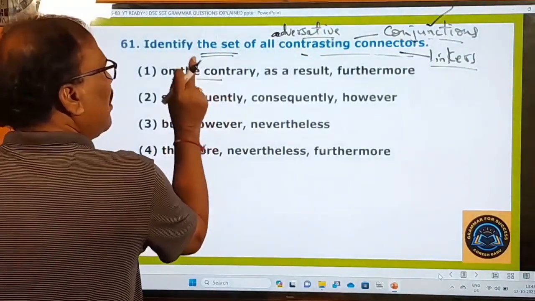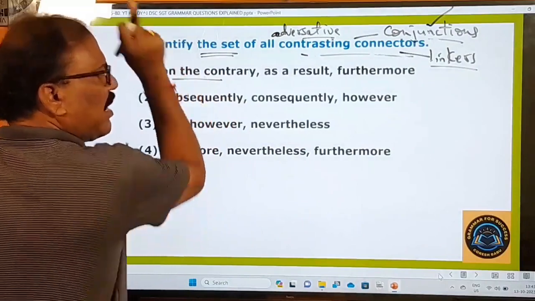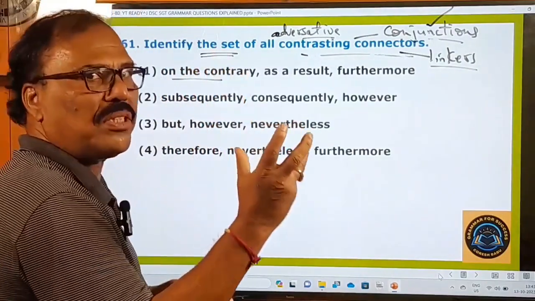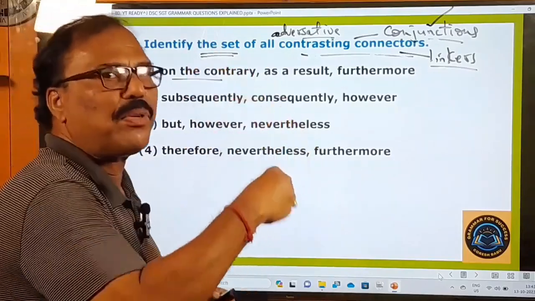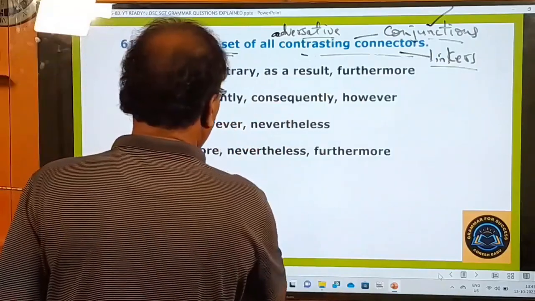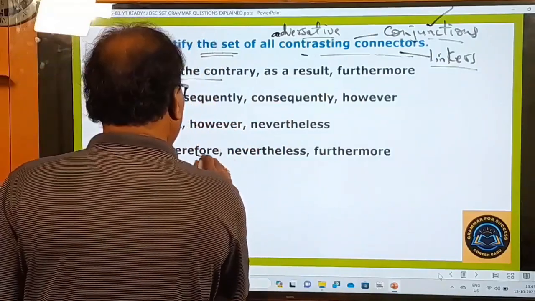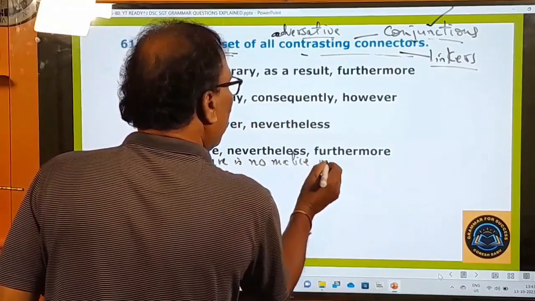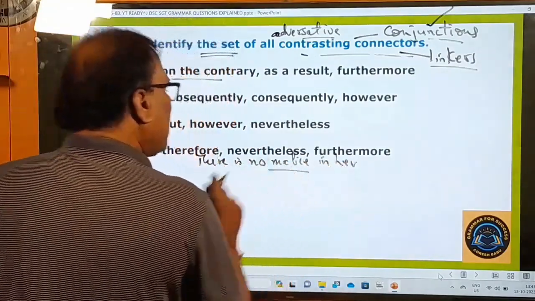On the contrary, this is an adversative connector. Why is on the contrary used? It is used to show the opposite of what has been said in the preceding sentence. Let me give you one example. There is no malice in her.